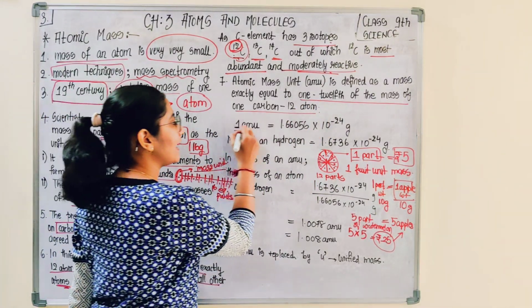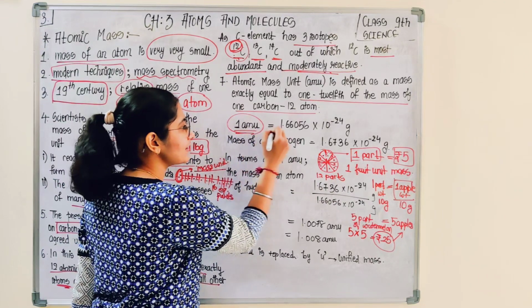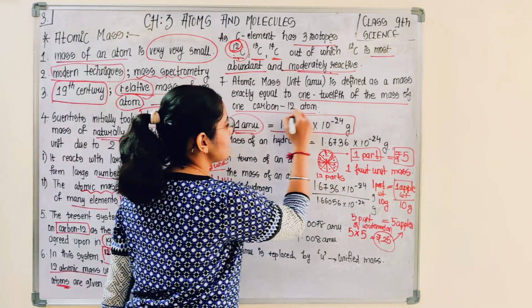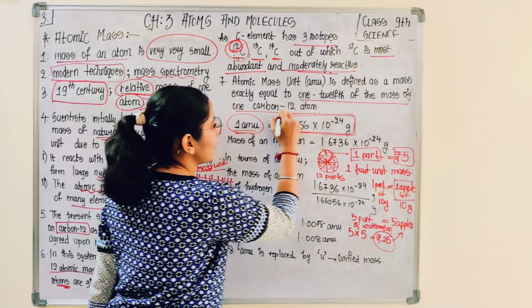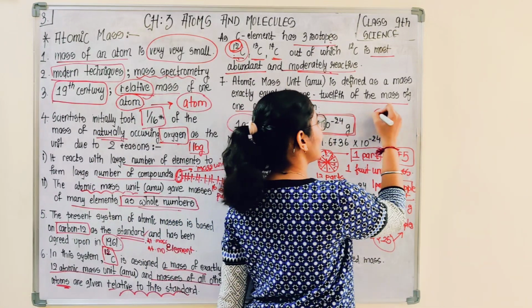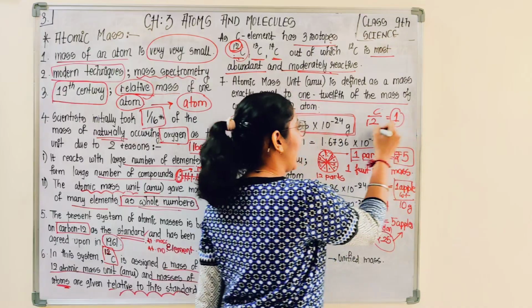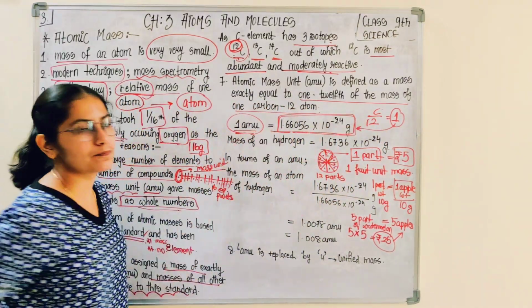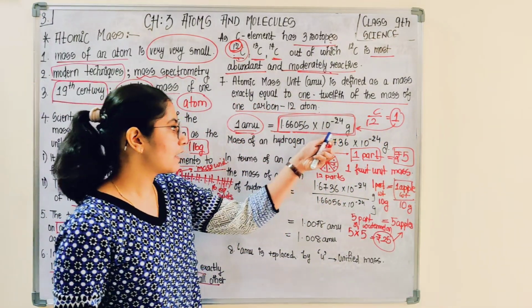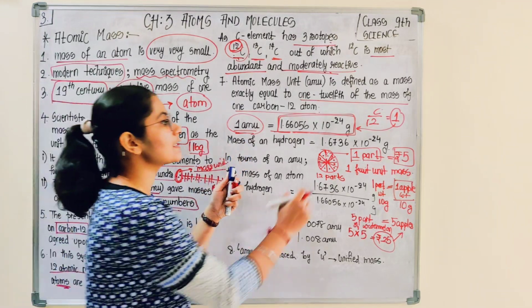So 1 AMU, 1 atomic mass unit, is equal to 1/12 of the mass of carbon. If we divide the mass of carbon by 12, then that one part is this 1 AMU in terms of gram. Now suppose the mass of hydrogen is this.